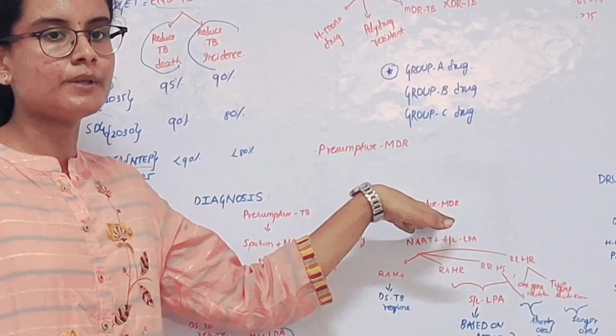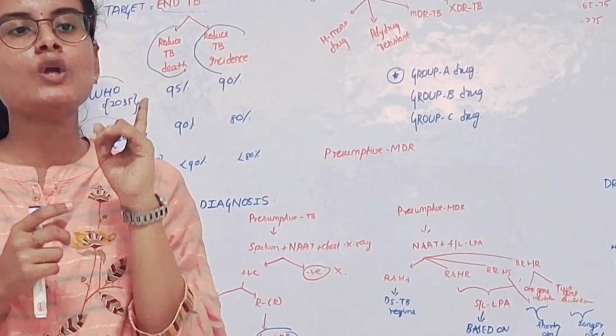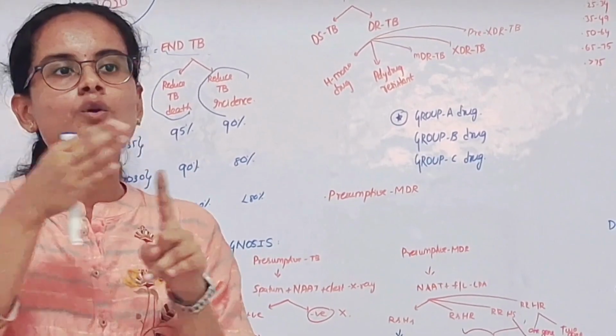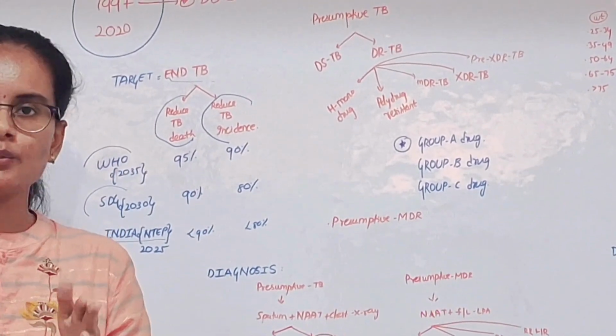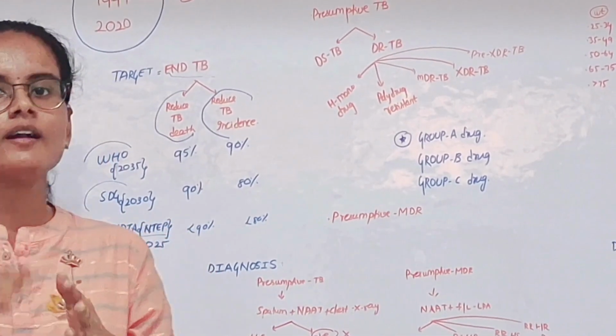Presumptive MDR TB includes the following categories of patients. First is the patient who has been on ATT, that is anti-tubercular treatment, for 1 month, and then they are lost to follow up. And the second group of patients are those taking anti-tubercular treatment, but who are sputum culture positive in the 3rd and 5th month.